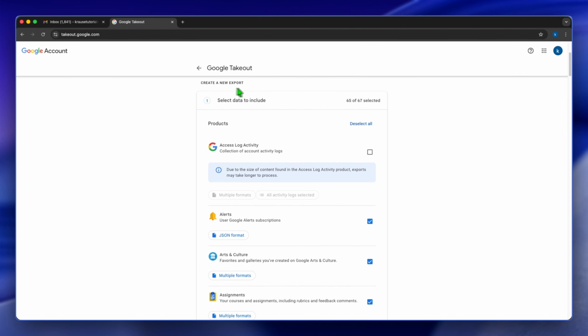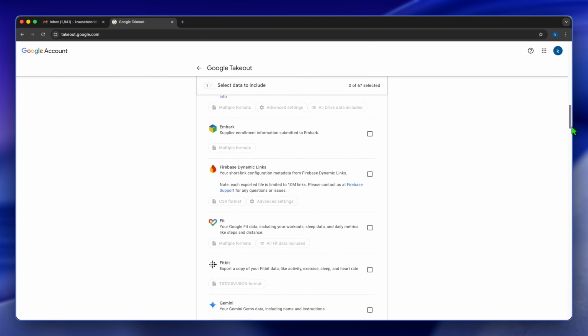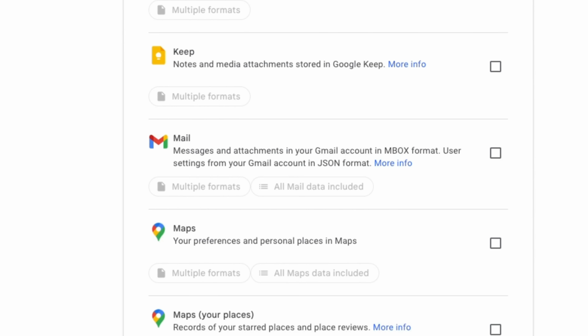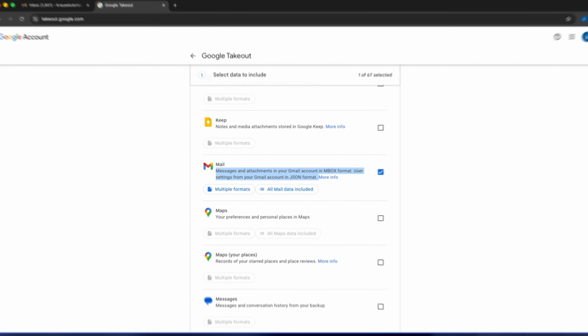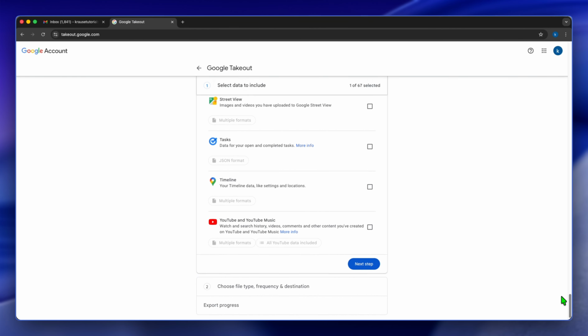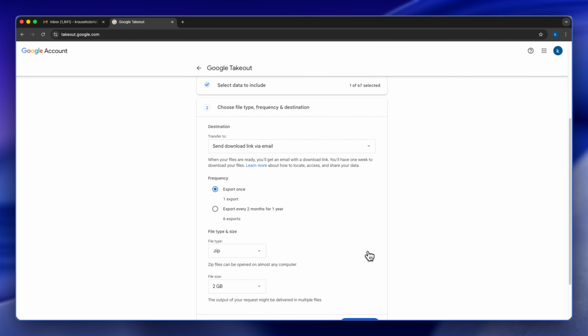So you're going to create a new export and deselect all of this. You're going to scroll down until you see Mail, and it says messages and attachments in your Gmail account in inbox format. You're going to tick this, and once you tick that, you're going to scroll down and go to next step.